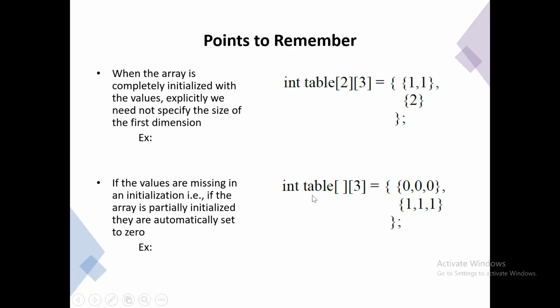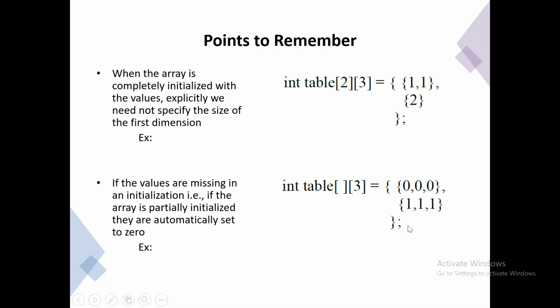Integer is the data type, and the variable name is table. In the first dimension I am not specifying any size here, but in the second dimension I am specifying the size 3. So it clearly indicates 3 columns. Whatever values I am initializing, I write in flower brackets. Here 3 columns are there, but rows I am not specifying, so you can insert any number of rows. 0 0 0, 1 1 1: first row first column, first row second column, first row third column, second row first column, second row second column, second row third column.